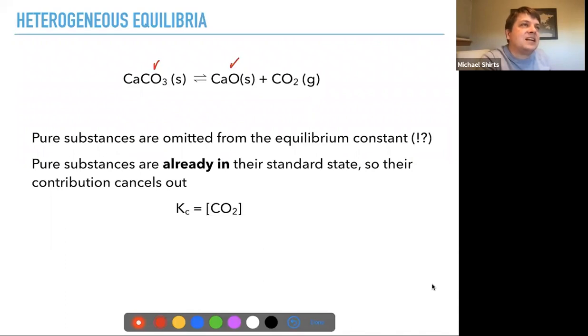This is a little hard. The best way I've thought to think about it at this level of chemistry, once you get into chemical thermodynamics you can dig into this a little bit more, is that really everything is referenced to its standard state, and pure calcium carbonate is in its standard state, therefore it doesn't contribute. You just get 1 divided by 1. So everything cancels out, and you don't need to keep track of it. So the equilibrium constant in this case is simply CO2. Whether the reaction goes forward or in reverse depends only on the concentration of CO2, or equivalently, the partial pressure of CO2.